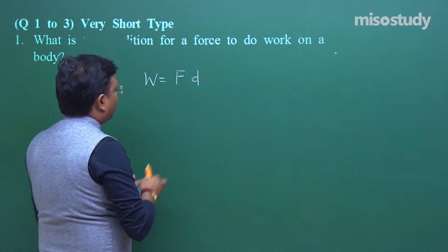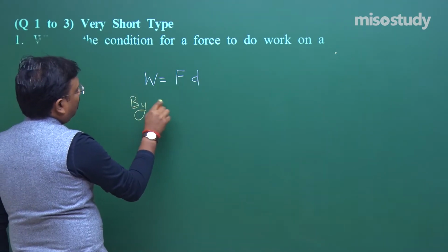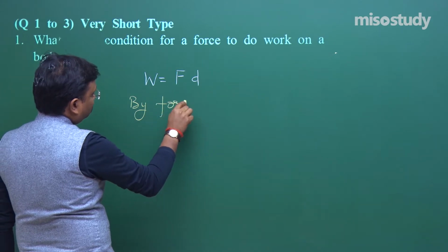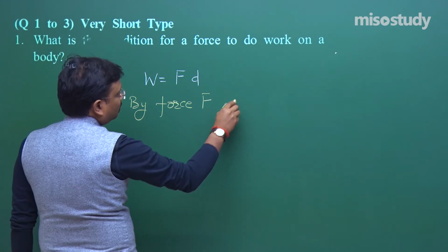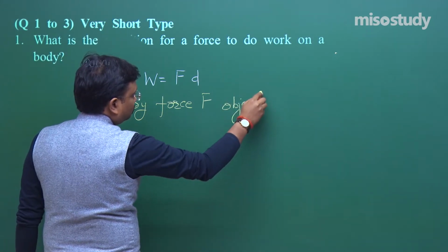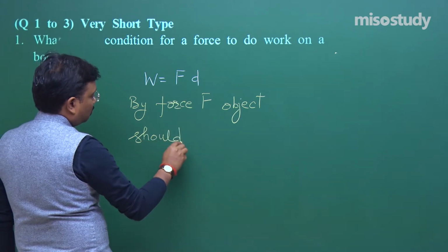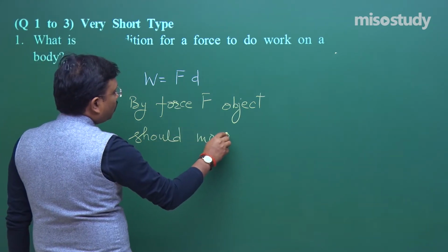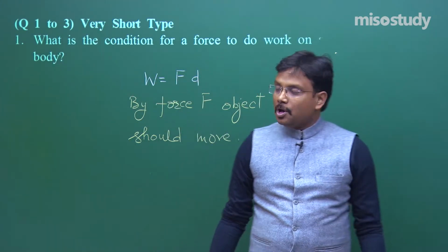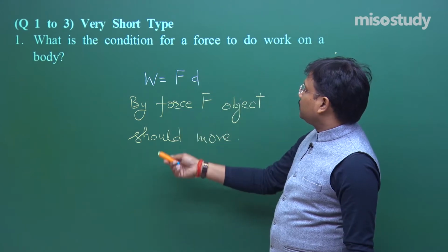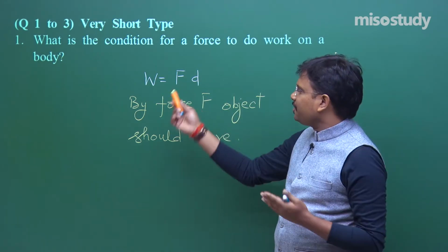Then second is, by force F, the object should move, because if no displacement then work done is 0. So it is essential that the force should move the object. That is the basic condition.